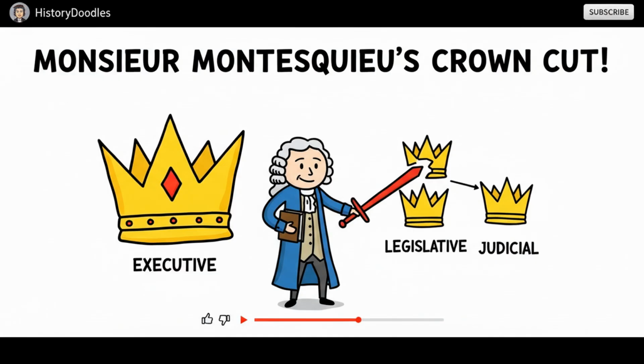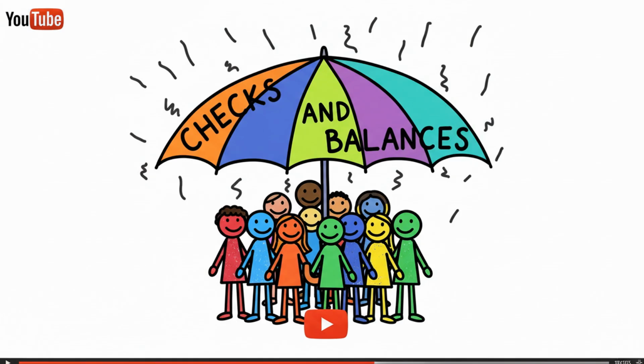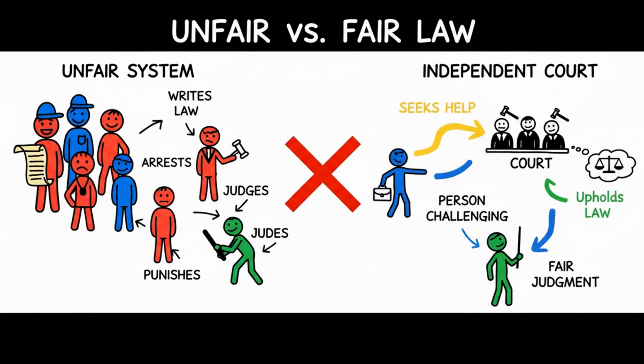This idea became especially important during the Enlightenment, when thinkers like Montesquieu argued that political power should be divided so that no ruler could control everything alone. The goal was not to make government weak. The goal was to make it safer.